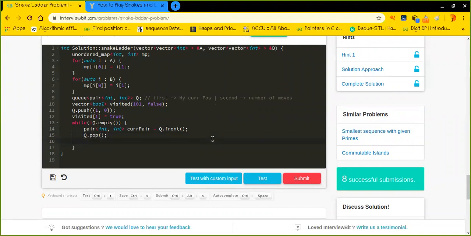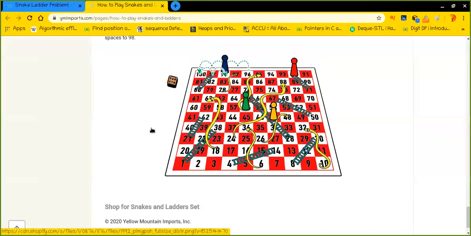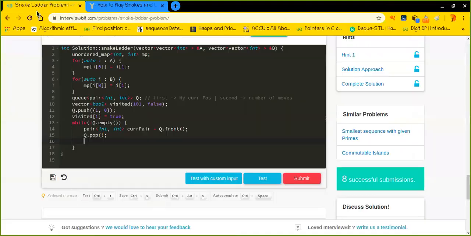Basically, guys, here we can take at most 6 turns, because we have total 6 possibilities, as the cube has total 6 faces.